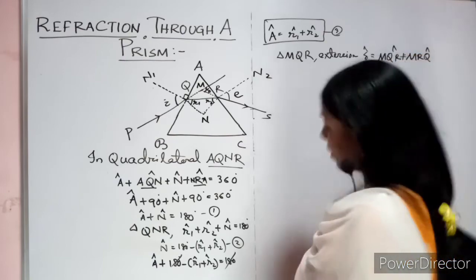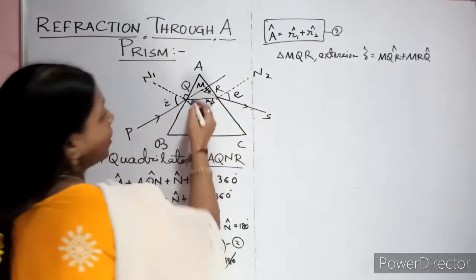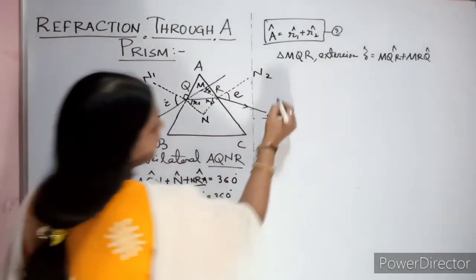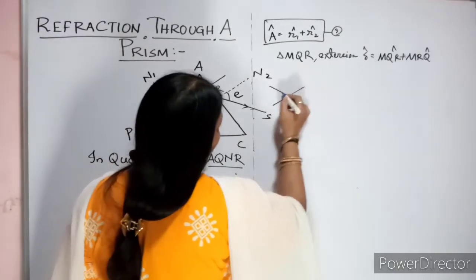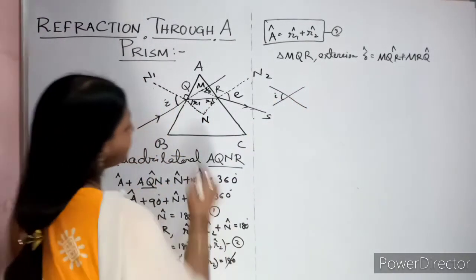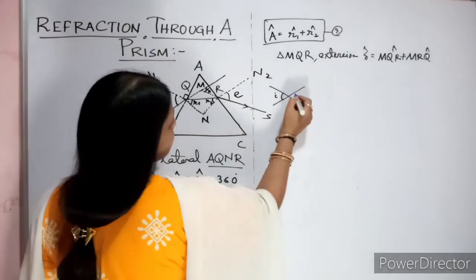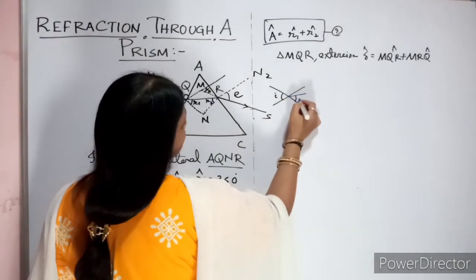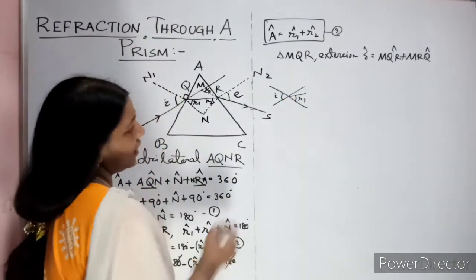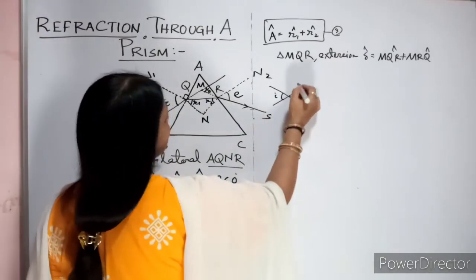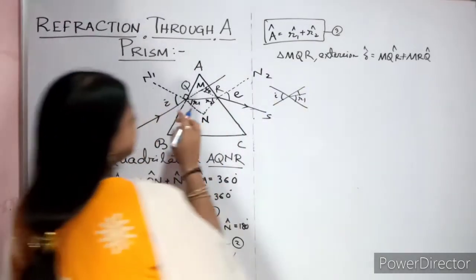Clear? Now let us see. Are you getting clarity or not? Check the angle. This one is your R1, refracted angle. Now this one alone is nothing but your angle MQR. Check your diagram.